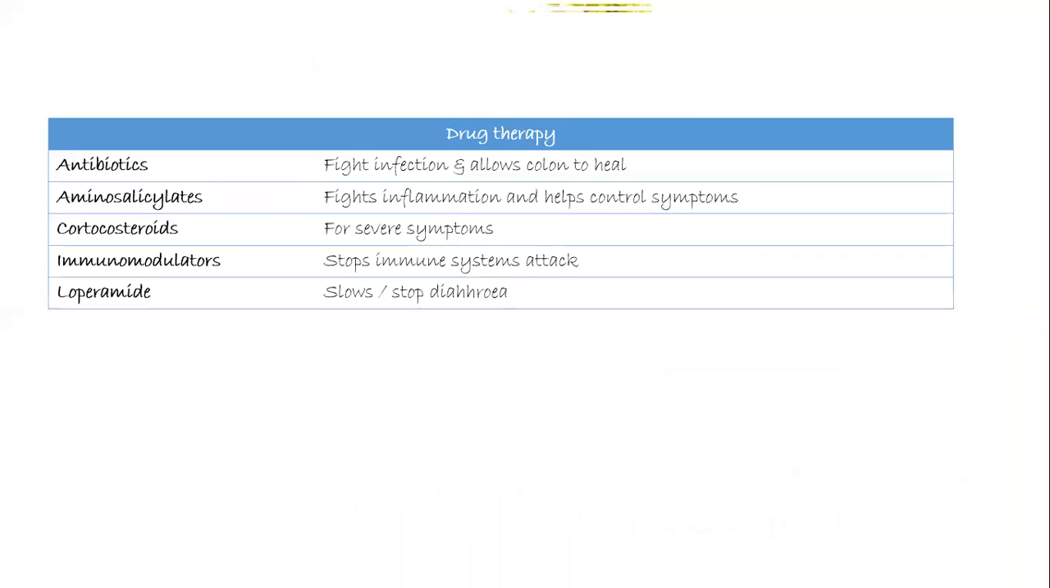Now, the drug therapy involves antibiotics, which are used to fight the infection and allow the colon to heal. Aminosalicylates fight infection and help control symptoms. Corticosteroids are given for severe symptoms. When the aminosalicylates cannot stop the pain, at that time corticosteroids are recommended. Immunomodulators stop the immune system's attack, and loperamide helps in halting the diarrhea.